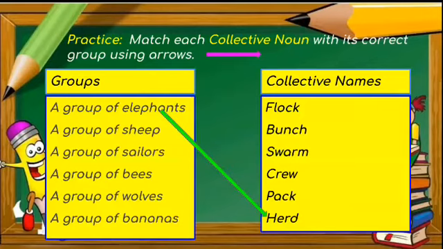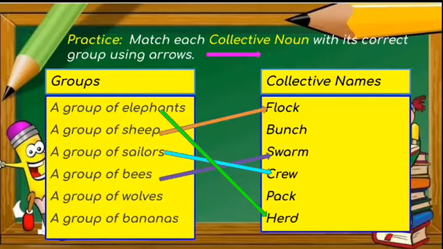So starting with a group of elephants, we call them a herd. So a herd of elephants. A group of sheep, called a flock. So we have a flock of sheep. A group of sailors, called a crew of sailors.